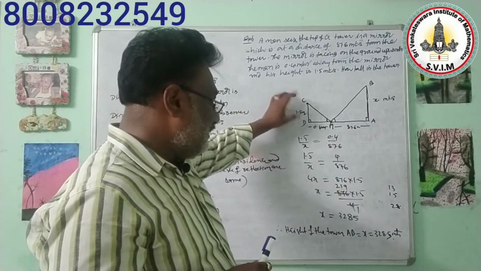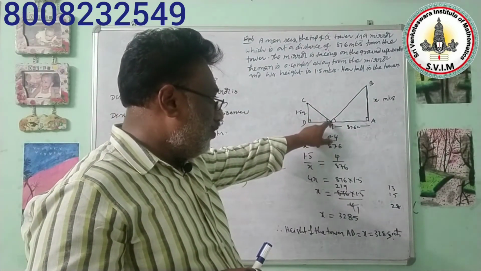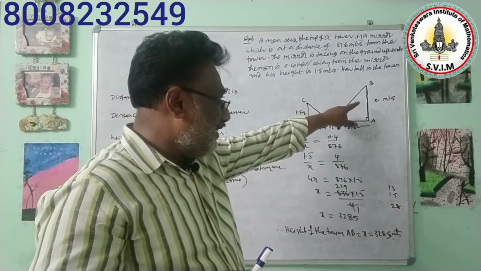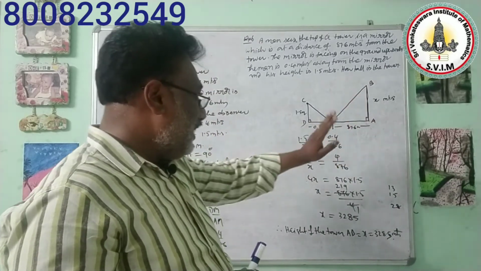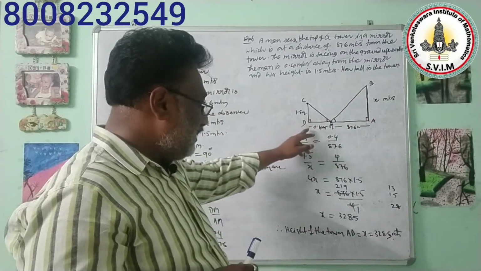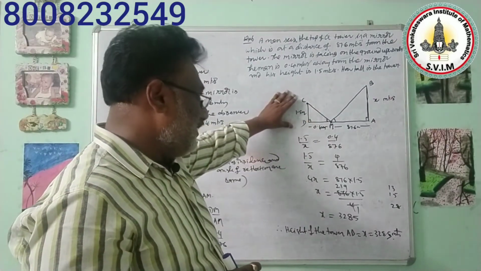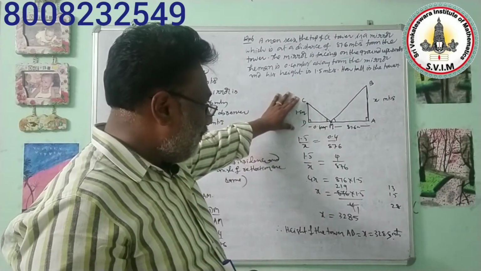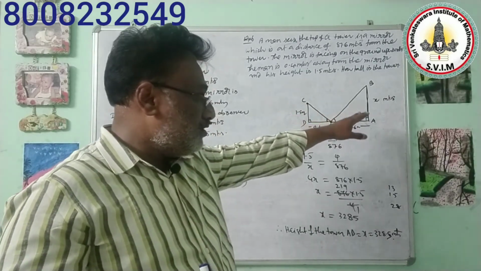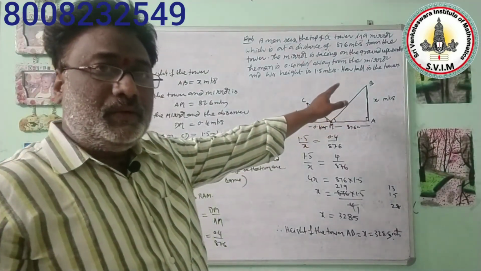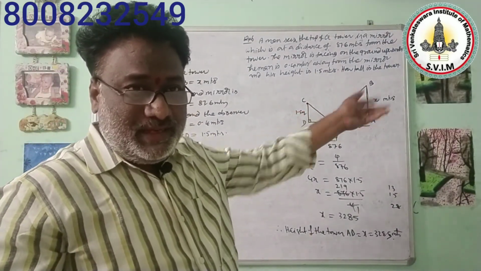seen by the person in the mirror. The mirror in which you see the reflection is 87.6 meters of distance from the tower, and the person is 0.4 meters of distance from the mirror. Here the height of the person, CD, has been given as 1.5 meters. Now you need to find the original height of the tower. The height which you are going to find, we are assuming as x.